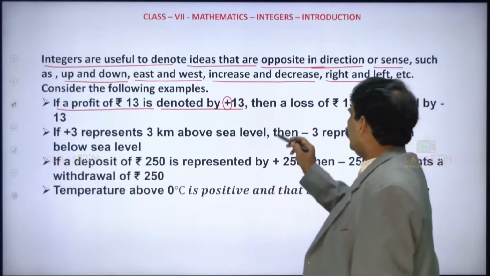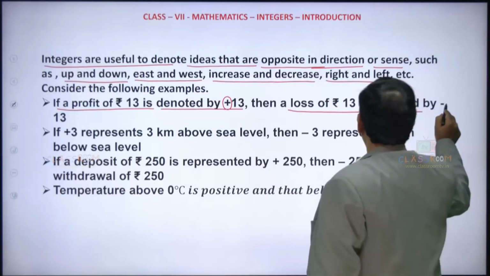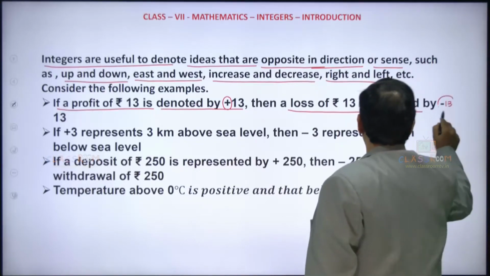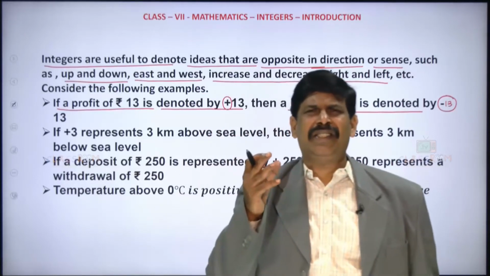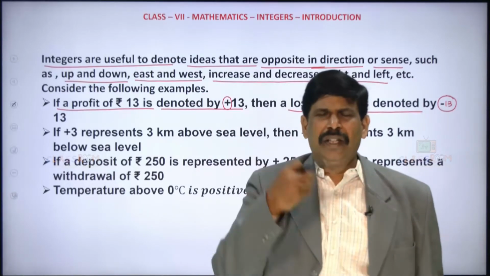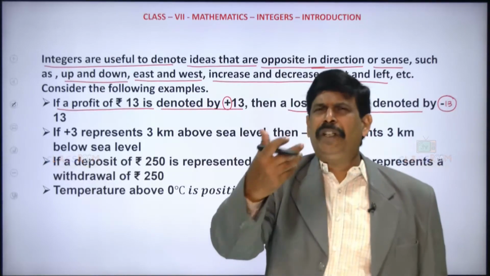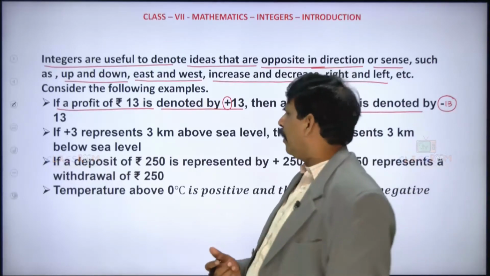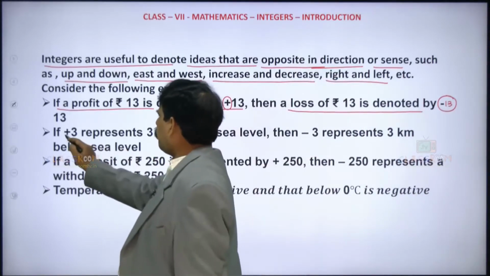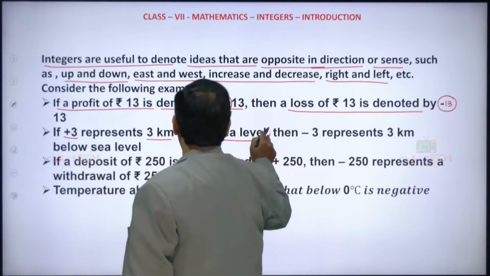What about a loss? A loss of rupees 13 is denoted by minus 13. What does that minus indicate here? The minus tells us that there is a loss. Clear? So profit with positive, loss with negative. At the same time, plus 3 represents 3 kilometers above sea level.